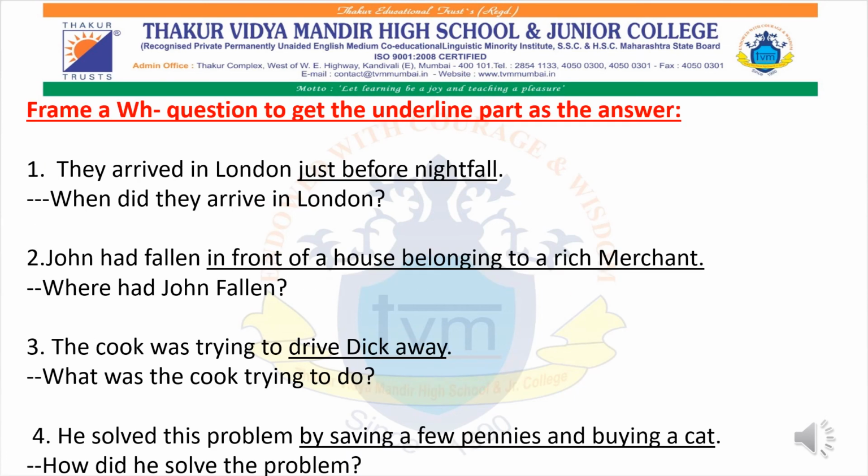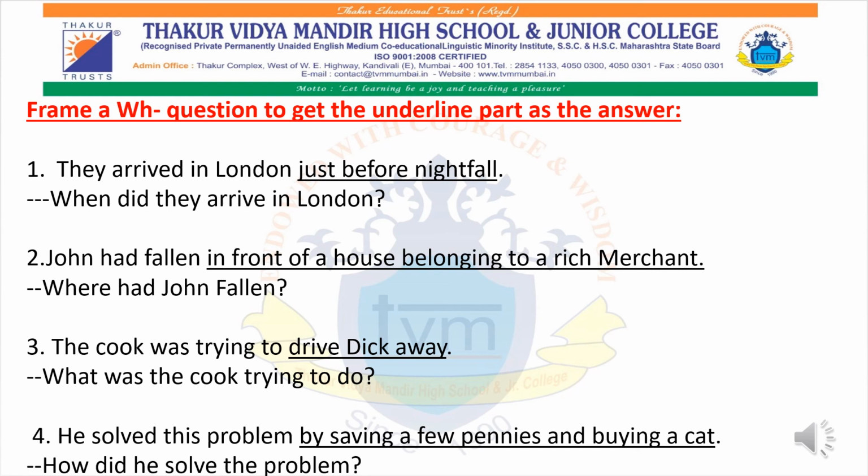Also in exams they will tell you to frame a WH question to get the underlined part as the answer. They arrived in London just before the nightfall. So just before the nightfall is the answer we want. And if you want the answer you have to use WH family words, that is what, where, why and even how. So accordingly you solve and you will get the answer. When did they arrive in London? And it will give you the answer: just before the nightfall.